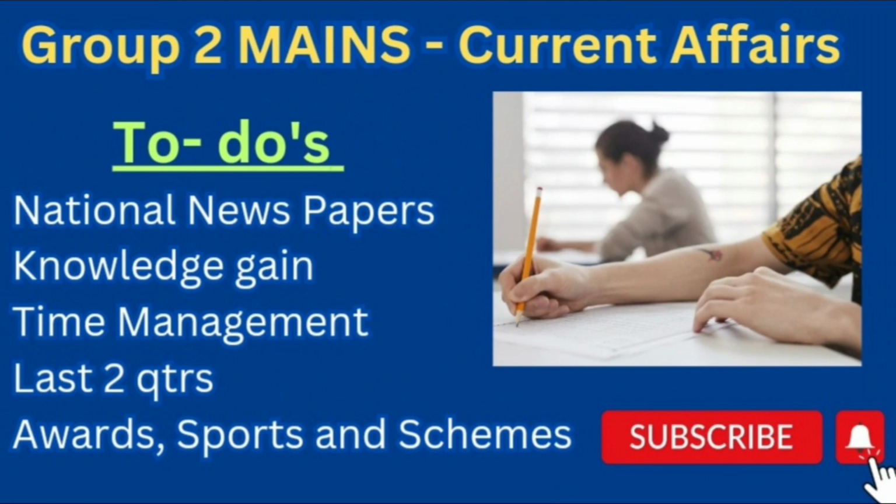So, I hope you agree with my analysis. For the mains, what is the to-do list for you? Go through national newspapers because 80% of the questions cover national and international importance. Gain knowledge to some extent to answer the lengthy questions correctly. And time management, this is a very crucial part. I don't see any difficult questions because only the last quarter was covered. This is a great part. Only 4 months of questions were covered in the current affairs section. But the only thing is time management: how effectively you manage the time in reading that lengthy question.